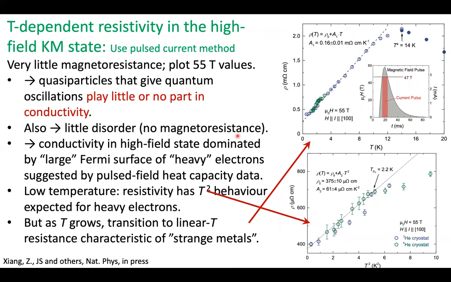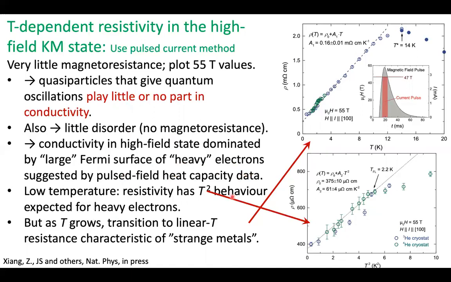So here's a summary of the temperature-dependent resistivity in the high-field Kondo-metal state using this pulse current method. There's very little magnetoresistance, so we're just going to plot the 55 Tesla values of the resistance as a function of temperature. This is about the middle of the flat magnetoresistance-free region. And as we've said already, the quasiparticles that give the quantum oscillations play little or no part in the conductivity, because otherwise we'd expect a big magnetoresistance. Also, because there's very little magnetoresistance, there's very little disorder. So the conductivity in the high field state is dominated by a large Fermi surface of heavy electrons. This is the thing that shows up in the 60 Tesla pulse field heat capacity data.